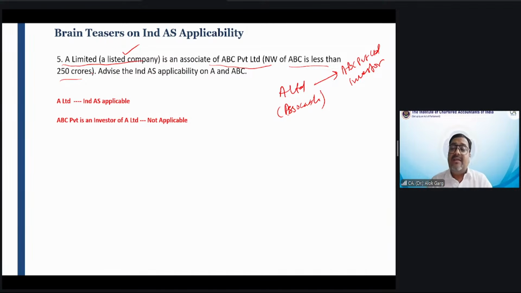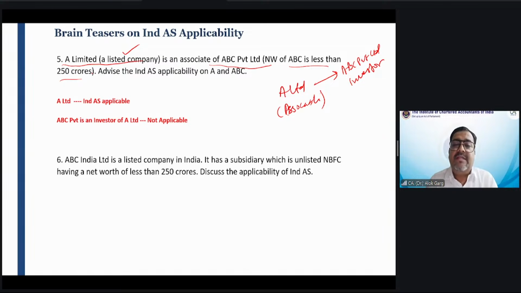In that case, A Limited has to prepare ICAI accounting standard financial statements for the purpose of ABC Private Limited's consolidation, only for the purpose of consolidation. But for filing to SEBI, MCA, the Income Tax Department, everywhere, and for the annual report, Ind AS financial statements will be applicable for A Limited. Right?